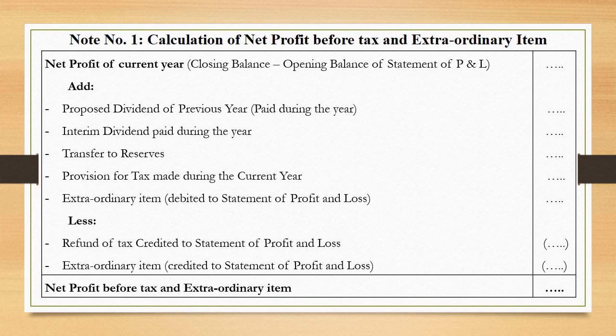Also, if any extraordinary item is there which was debited to statement of P&L earlier, that will be added back. Some amounts are to be deducted. The first amount you can see there is refund of tax credited to statement of P&L. Any amount credited to statement will have to be deducted over here. In the same way, if any extraordinary item is there which was credited earlier to statement, that also will be deducted over here. And after the addition and deduction of all these amounts to net profit, the final amount that we arrive at will be net profit before tax and extraordinary items.